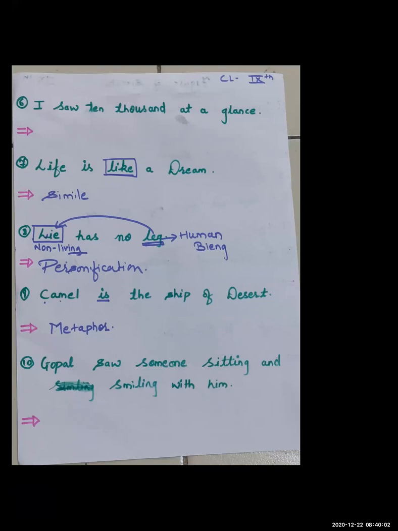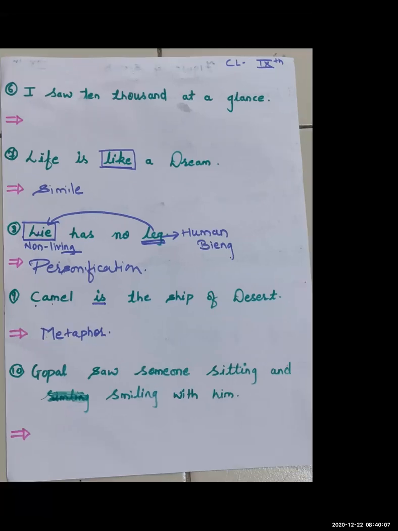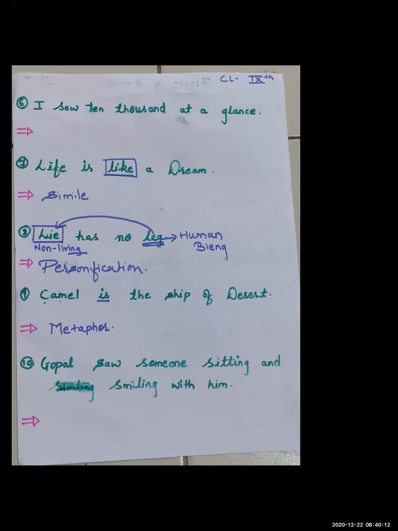Okay, but human beings tend to lie. Many human beings do speak, so that is a quality of human beings. But the legs, which are part of our body, are different. The legs on which we walk are parts of our body and they don't have separate emotion. Still, they are being given a quality of a human being. So only because of that personification, we can say this sentence is for personification.